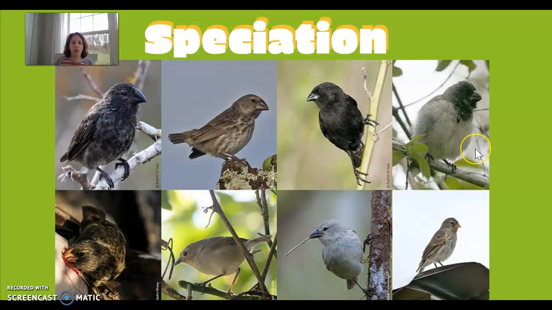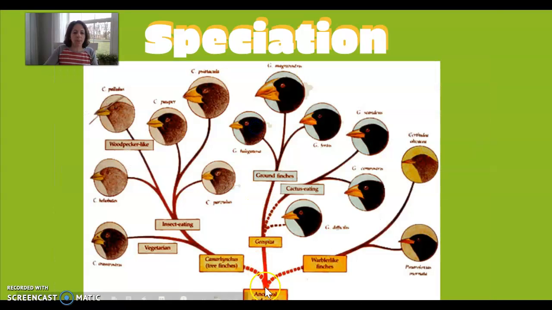All right, but now we go and look at all these birds, and these are the different finches that Darwin saw on the Galapagos Islands. And it leads us to the question, are these different species of finch? Or are they the same species, but they just look different? So Darwin thought that all finches came from one ancestor, and then based on where they lived and what food sources were available, they became different species.